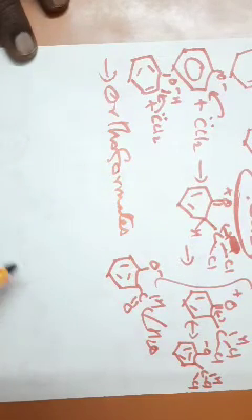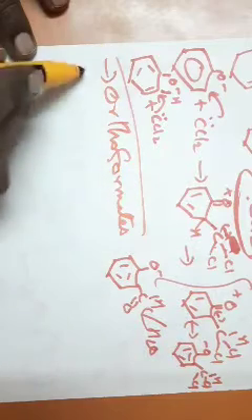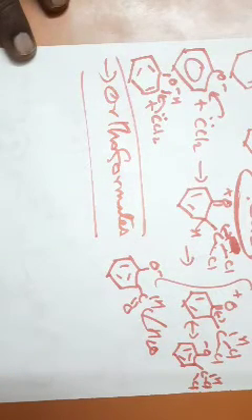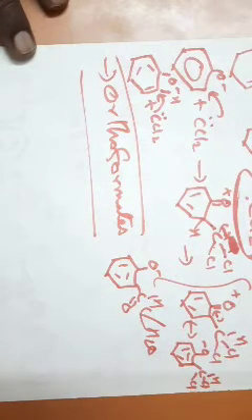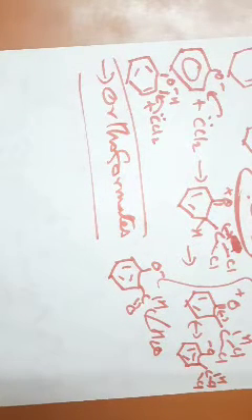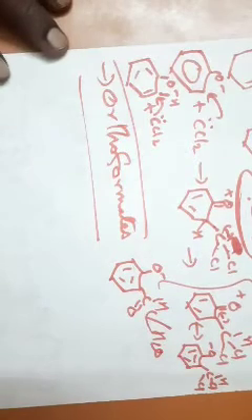Orthoformates are also used as a reagent. And we shall see the reactions of orthoformates at the appropriate time. So, this is about the formylation reactions. Reactions of orthoformates will be discussed later.